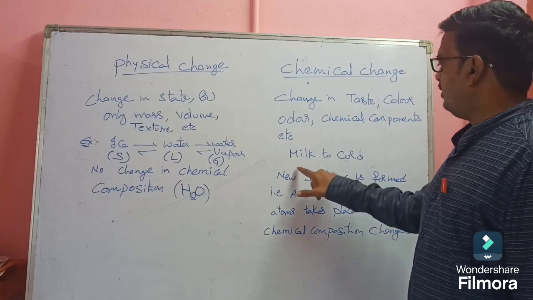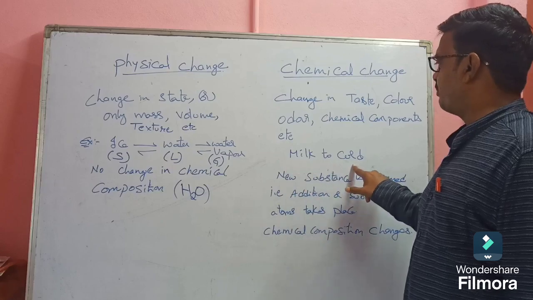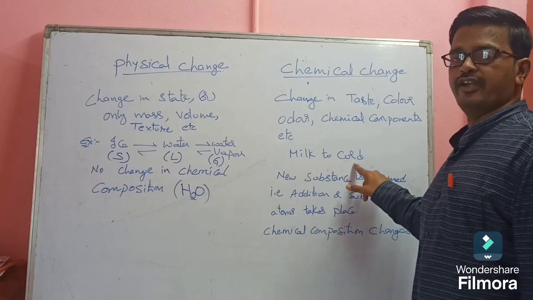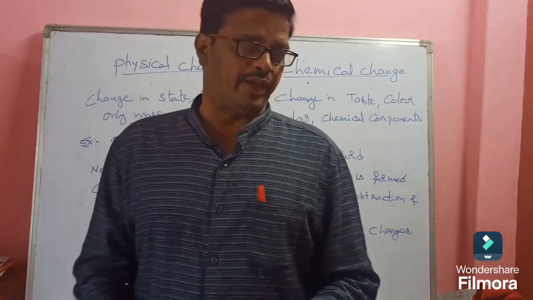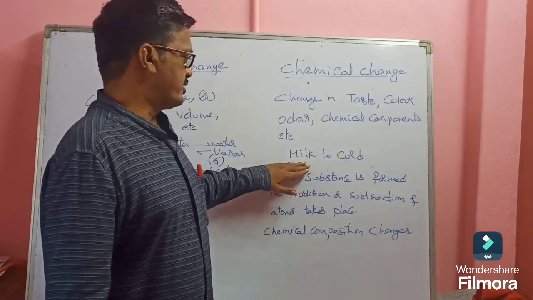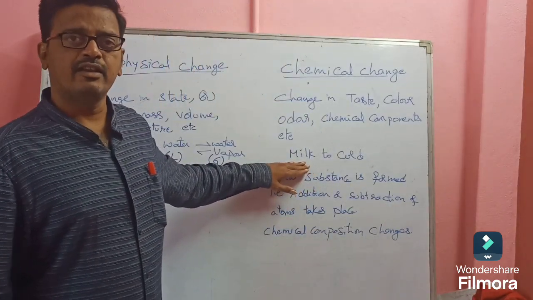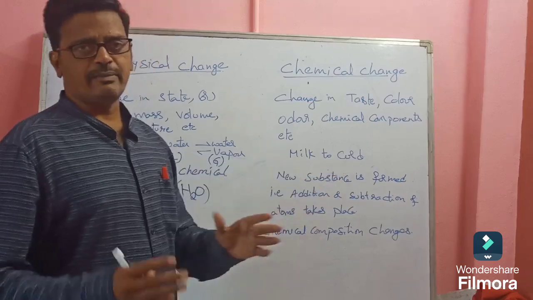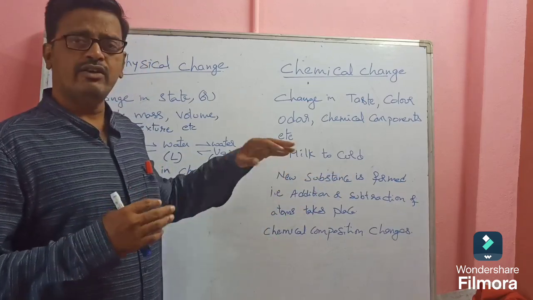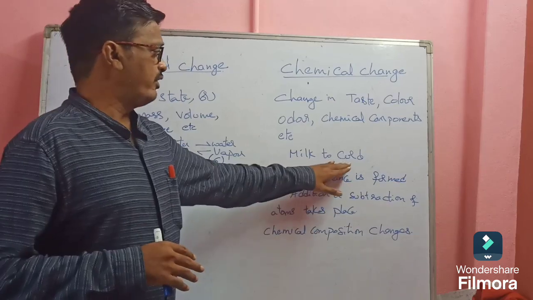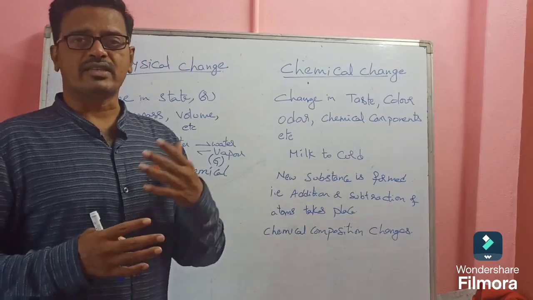Next example, milk changing into curd. Milk will change into curd. So what is its physical state? Milk here is liquid, curd is in a semi-liquid state. Milk will have some odor and curd will have a sour smell.